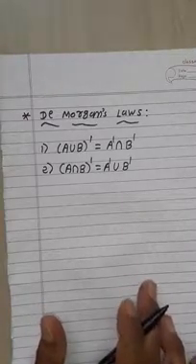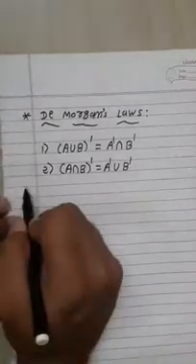How can we solve one example? Question number 4.